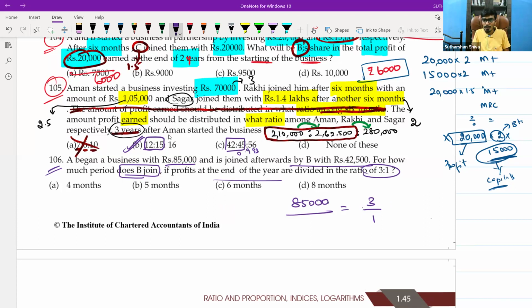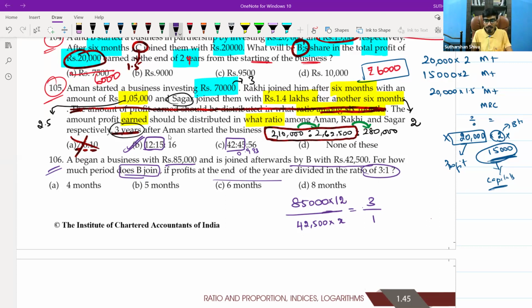So what I can do is, the person starting the business contributes for the whole year, so I will put 12 over here. B is coming after some time, but we don't know the time. So I will take 42,500 and put X over here. Are you able to understand? So I do a cross multiplication and give me the answer.